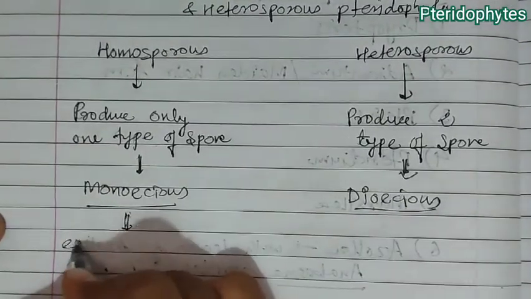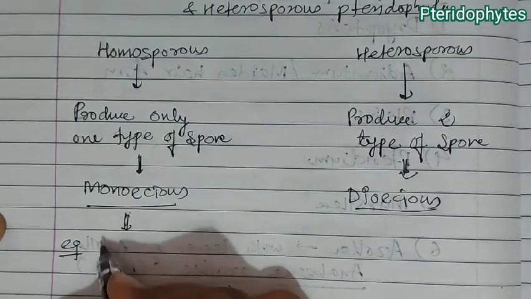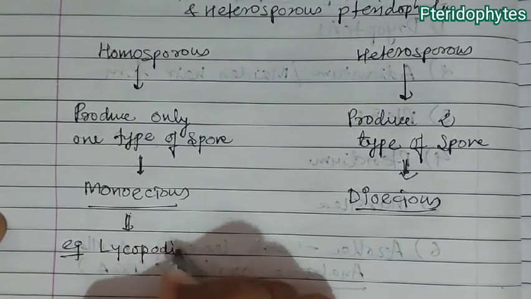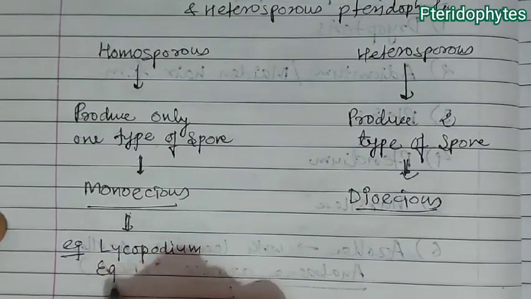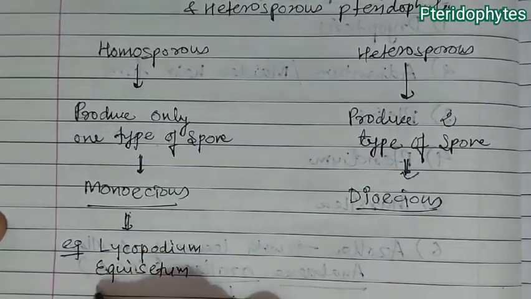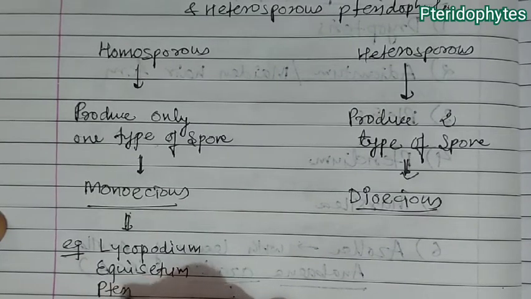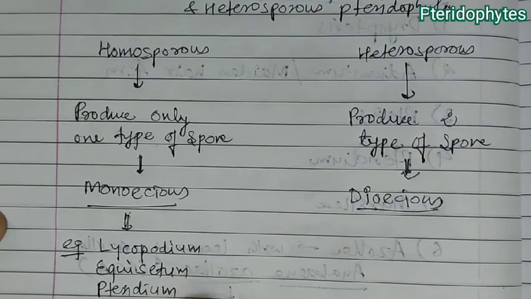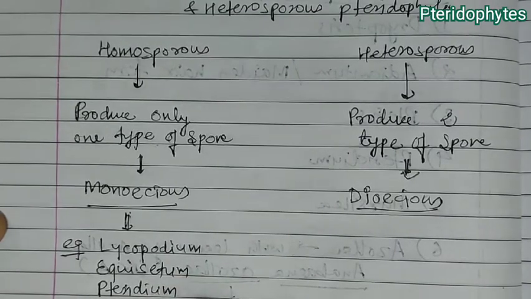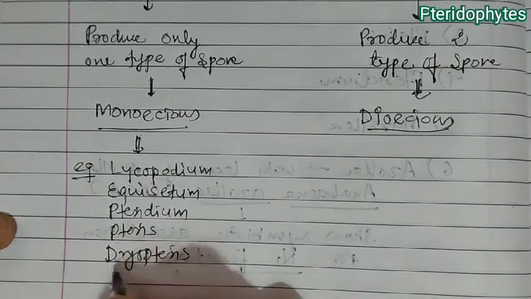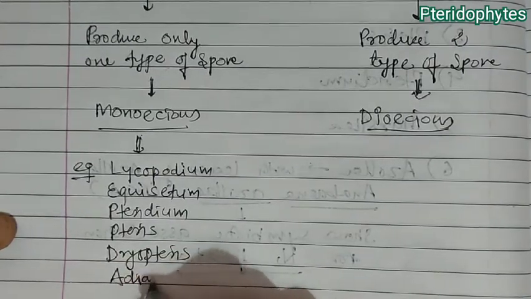Now if we take examples of homosporous pteridophytes, they are Lycopodium, Equisetum, then Pteridium, Pteris, Dryopteris, Adiantum.